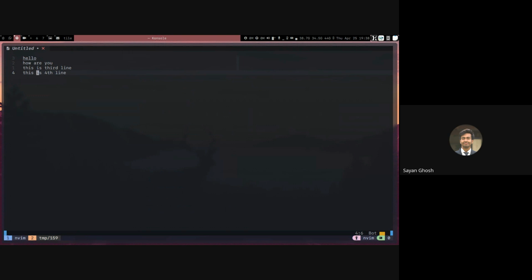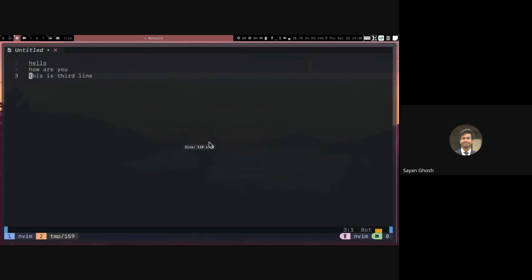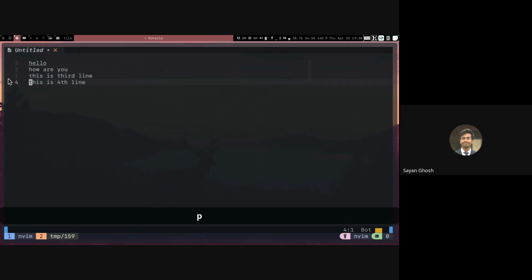Here if I now delete this fourth line, that is now in my register. Let me also open screen so you can see what I'm typing. Now if I press p here, it will print below that line. See that my cursor is in line 3, and if I press lowercase p, it is printing it below that. So it becomes line 4.